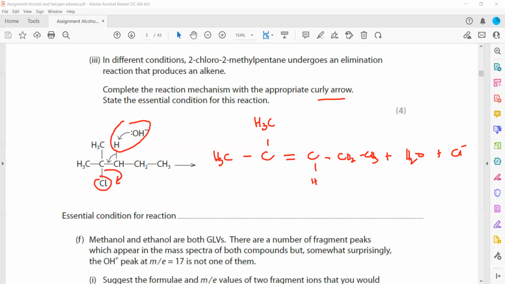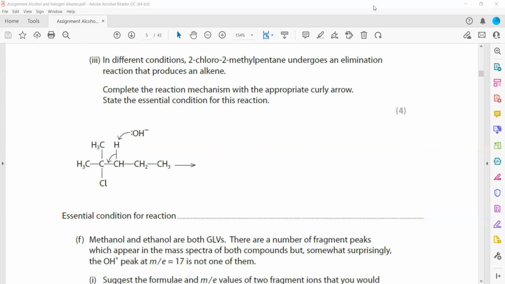The essential condition for substitution is that it should be in aqueous medium. But for elimination, it should be in alcoholic medium. So when it is done in alcoholic medium, it will result in the formation of an alkene.